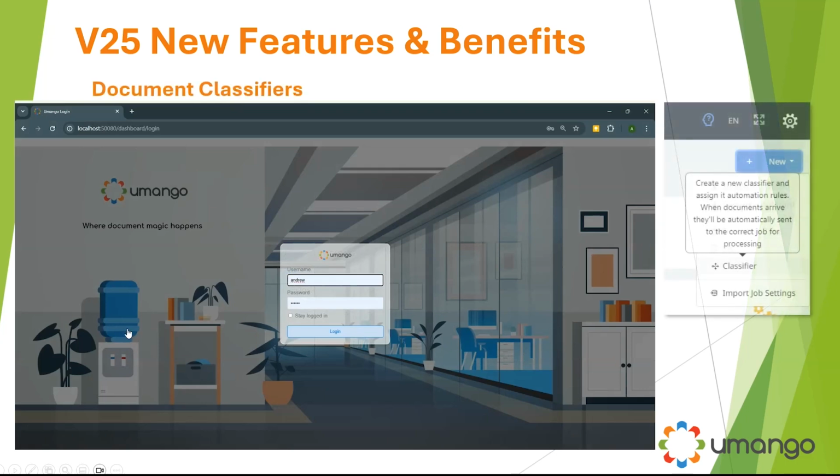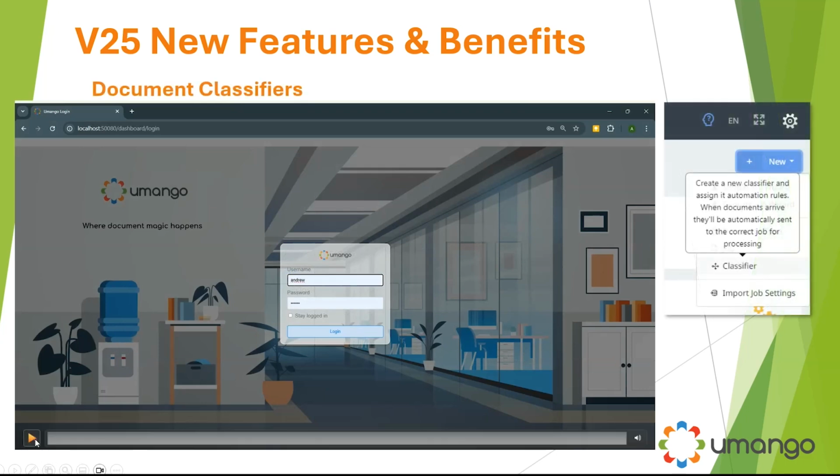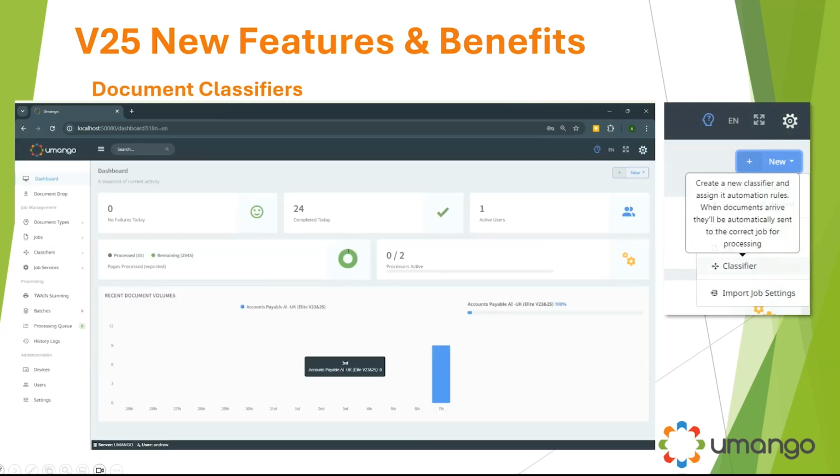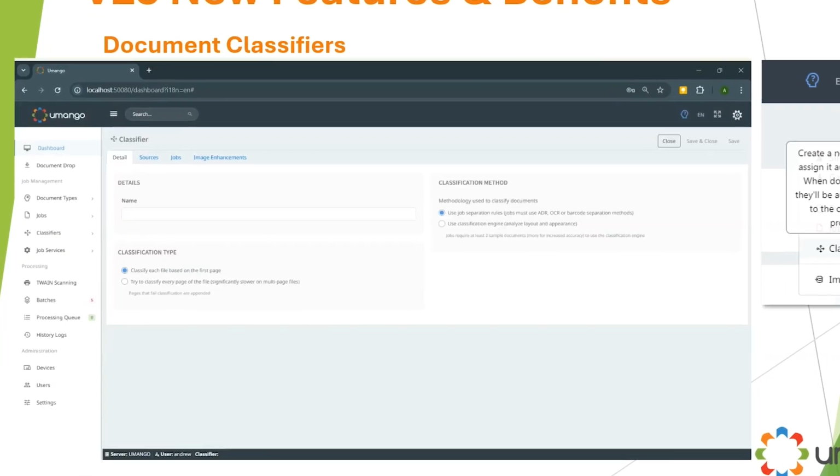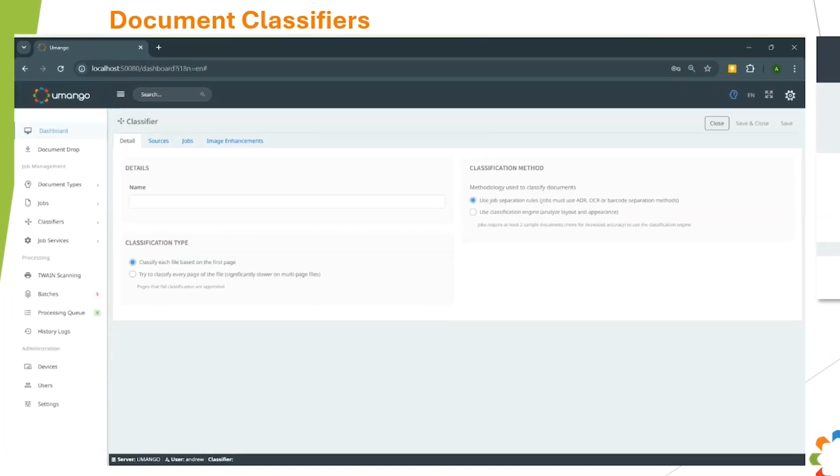Document classifiers. Document classifiers are actually nothing new in Umango, but they certainly had a complete revamp in version 25. Now, what is a document classifier? I'm glad you asked. If we read on screen here, it is: create a new classifier and assign it with automation rules. When documents arrive, they'll be automatically sent to the correct job for processing. I'm going to show you a video in a moment around how you set this up, but let's just set the scenario here.